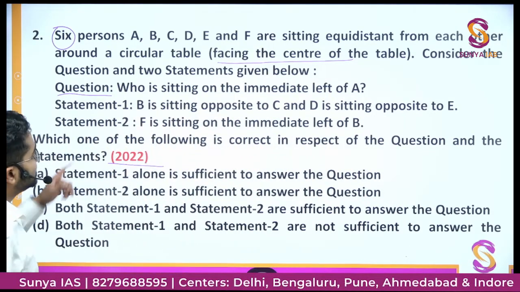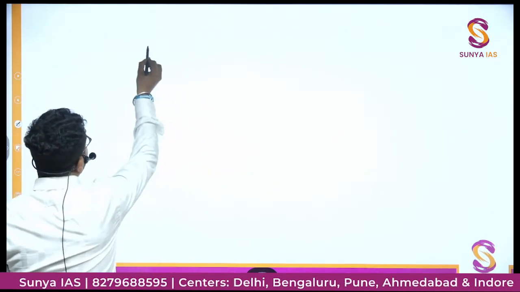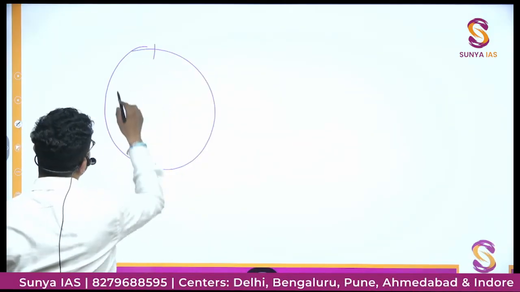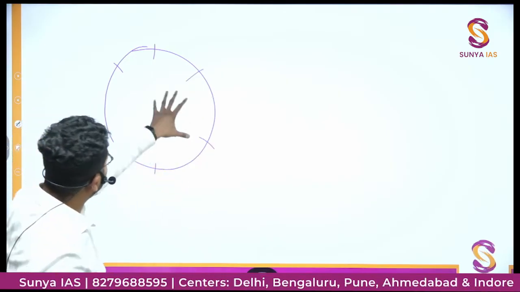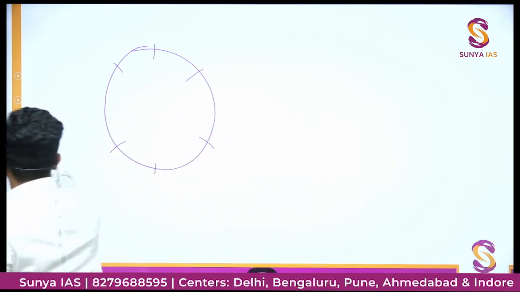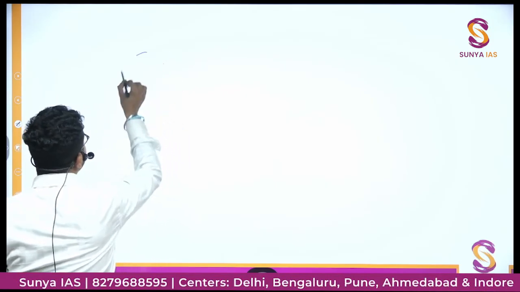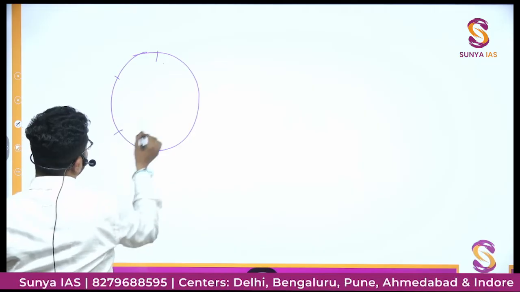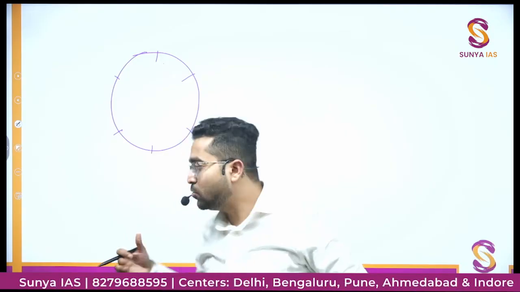Circular table है, there are 6 people who are equidistant to each other. So if this is a circular table, there are 6 people, 1, 2, 3, 4, 5, 6. So these 6 people are equidistant from each other. ठीक है. आपको equidistant नहीं लग रहा होगा, just a second, just make it again. 1, 2, 3, 4, 5, 6. Now I think it is better. So yeah, there are 6 people who are equidistant to each other.